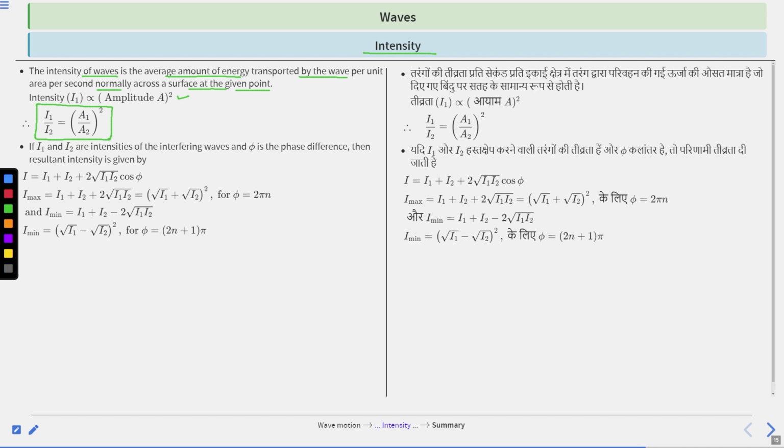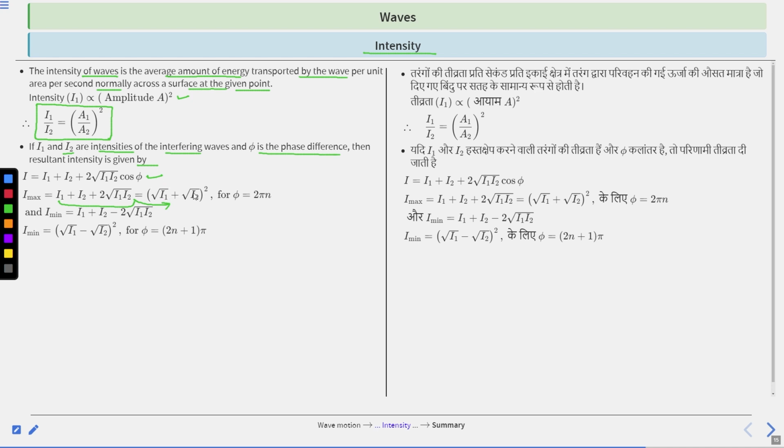So if I1 and I2 are intensities of the interfering waves and phi is the phase difference, then the resultant intensity is given by I equals I1 plus I2 plus 2 under root I1 I2 cos phi. This is the resultant intensity. So I max is equal to I1 plus I2 plus 2 under root I1 I2, which is equal to (under root I1 plus under root I2) whole square. This is converted into terms of whole square.